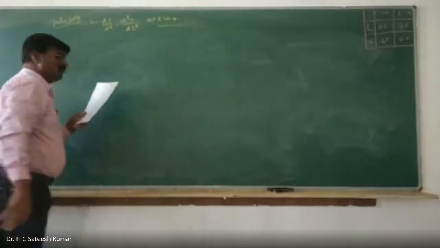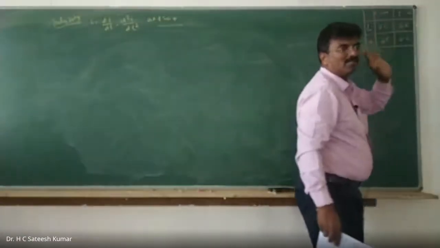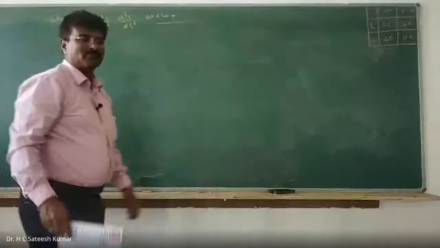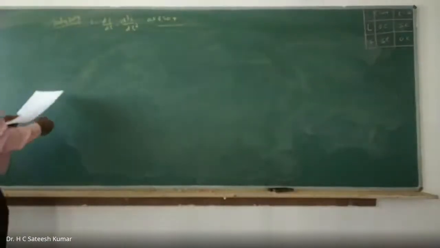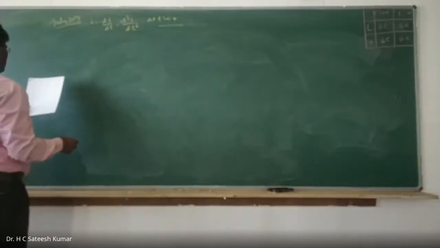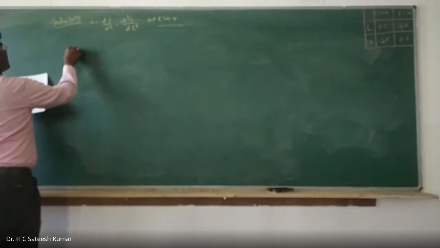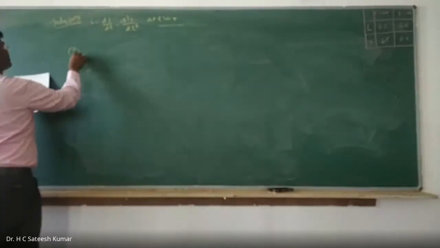That's what he has asked, only t is equal to 0 plus. If he is asking t is equal to 0 plus, even the last column is not required. Only this first column is enough. Open circuit, short circuit, that's what is required. The circuit is given. For the circuit shown in the figure, let's say I have a circuit like this.